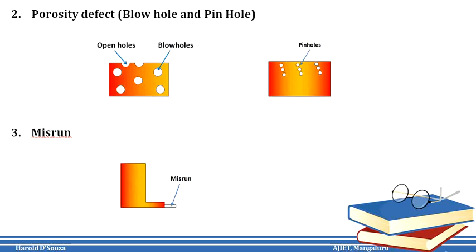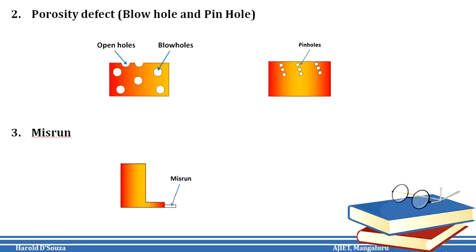Porosity defect, which has blowhole and pinhole in it. The molten metal absorbs gases from various sources such as fluxes, moisture in the sand, binders, additives and normal atmospheric gases like oxygen and nitrogen. If these gases are not allowed to escape, they get entrapped in the mold cavity, forming small bubble or balloon shaped voids or cavities, leading to the porosity defect in the castings. There are 2 types of gas related defects that occur in the casting, and they are blowhole and pinhole defects.